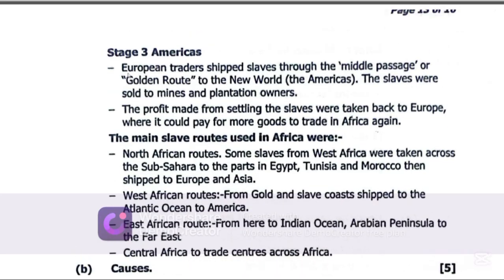Americas. European traders shipped slaves through the Middle Passage or Golden Routes to the New World, the Americas. The slaves were sold to mines and plantation owners. The profit made from selling the slaves was taken back to Europe, where it could pay for more goods to